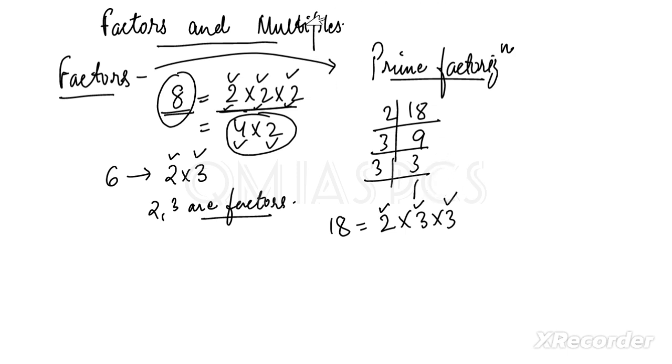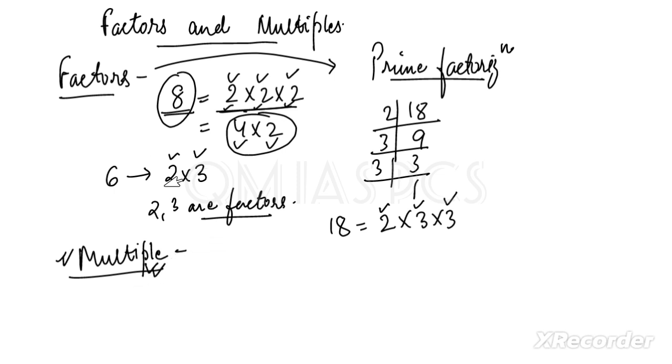Second thing is multiple. I understand that you have studied this topic in your lower classes. Every teacher asked whether you have learned the table of 2, 3, 4. We studied those tables in childhood, table of 2, table of 3. Same thing is here.